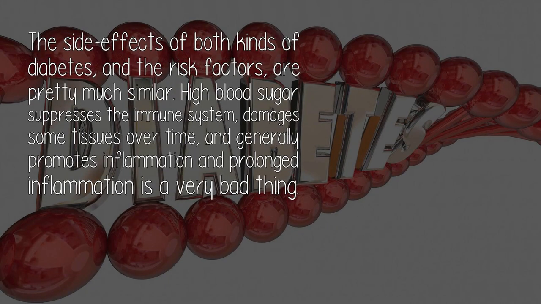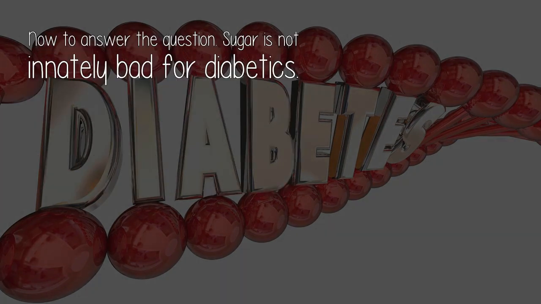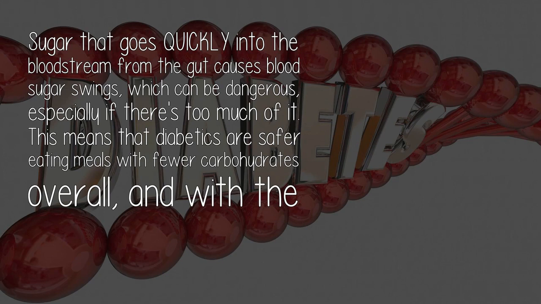The side effects of both kinds of diabetes, and the risk factors, are pretty much similar. High blood sugar suppresses the immune system, damages some tissues over time, and generally promotes inflammation, and prolonged inflammation is a very bad thing. Now to answer the question. Sugar is not innately bad for diabetics. Sugar that goes quickly into the bloodstream from the gut causes blood sugar swings, which can be dangerous, especially if there's too much of it.